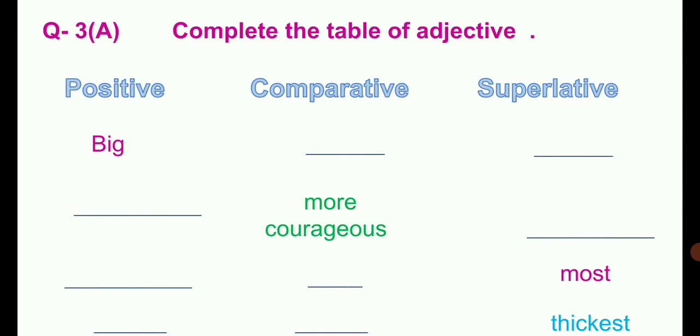First is big. Now just think, what is the comparative form of big and what is the superlative form of big, because we have given two blanks, one in a comparative form and the second one in a superlative form. To attempt this properly, pay attention, we need to learn the whole table of degrees and adjectives which we have learnt in lessons number 10 and 11, right?